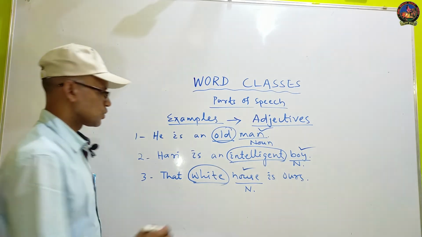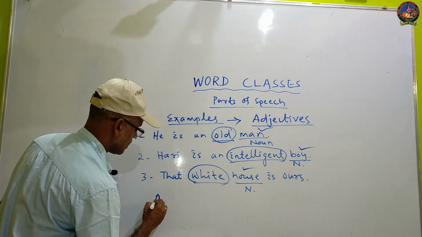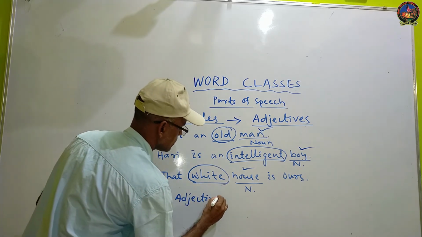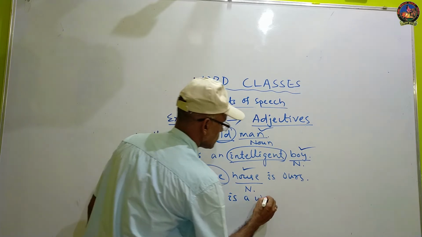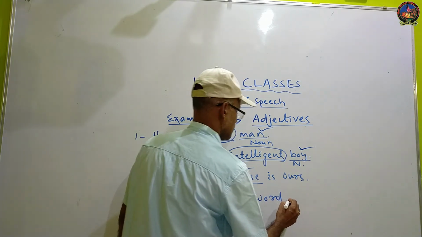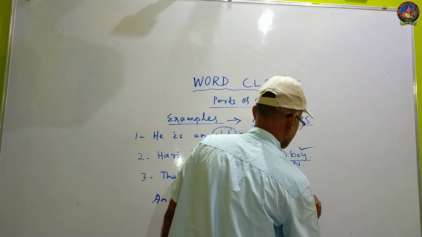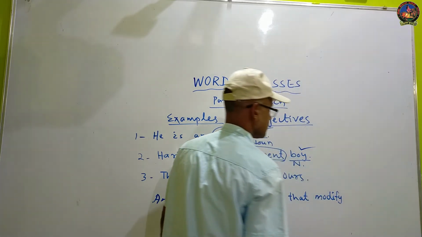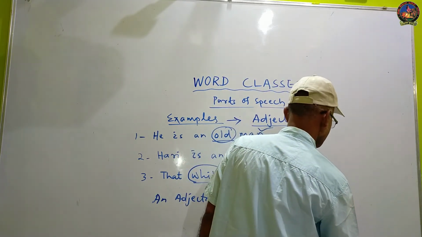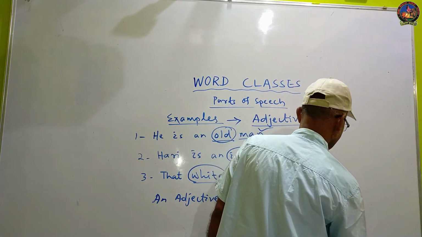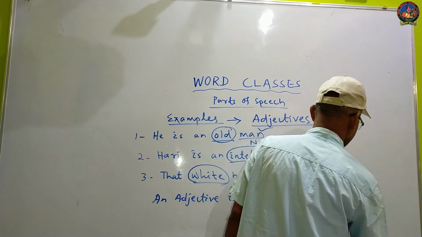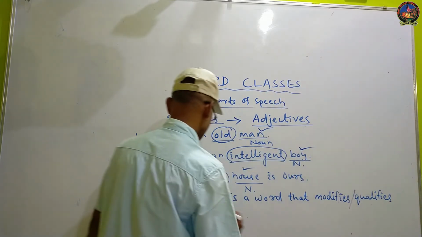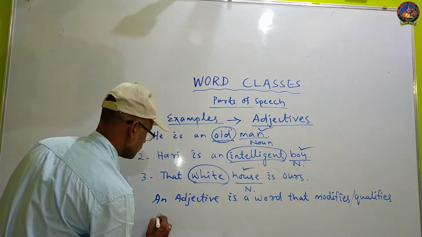So an adjective is a word that modifies or qualifies a noun.